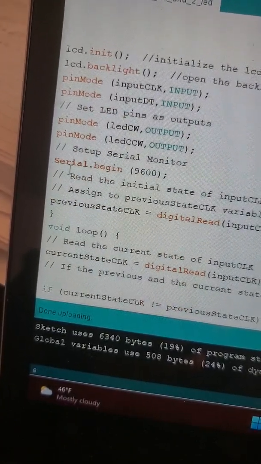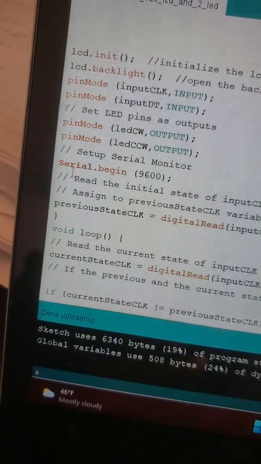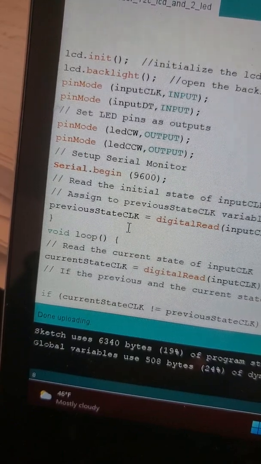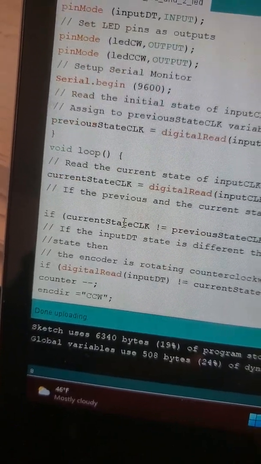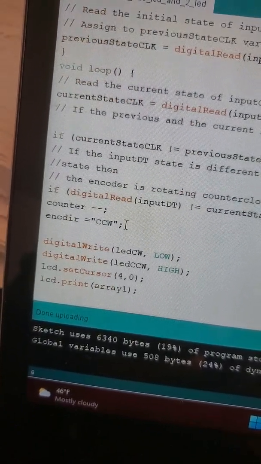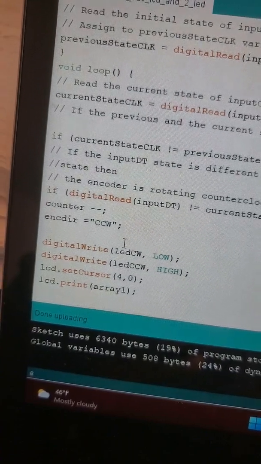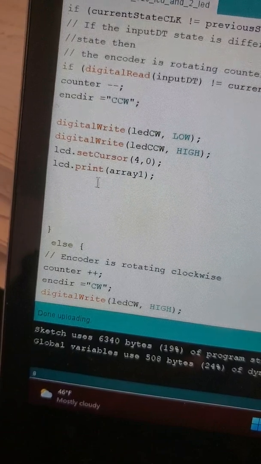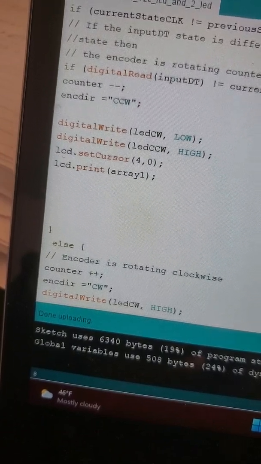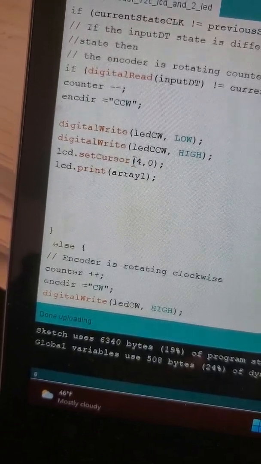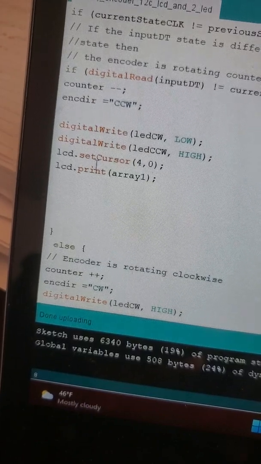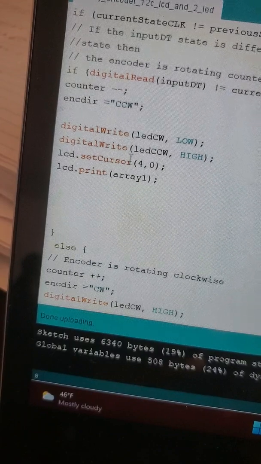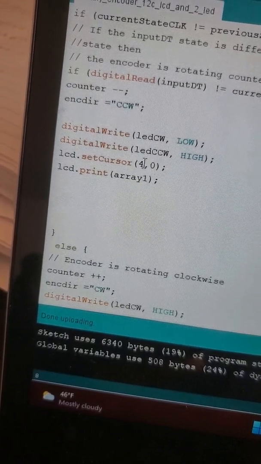And not only the numbers are going to be displayed on the serial monitor, but the only thing I want is the clockwise and counterclockwise to display on the I2C LCD. So I come here and I set it. This is where I want the clockwise and counterclockwise to go. This is the clockwise I want to display in this row,